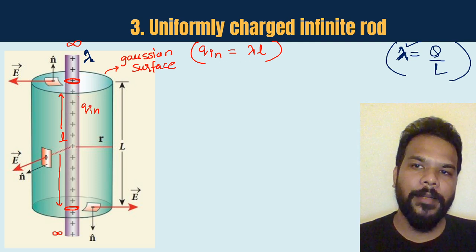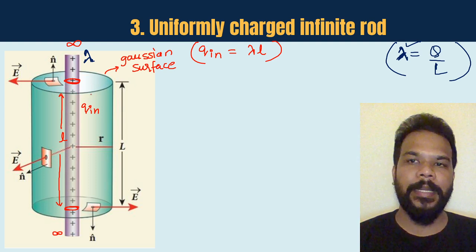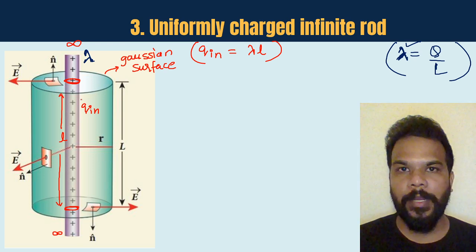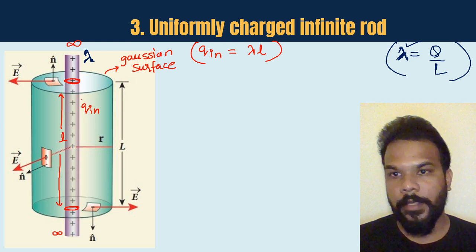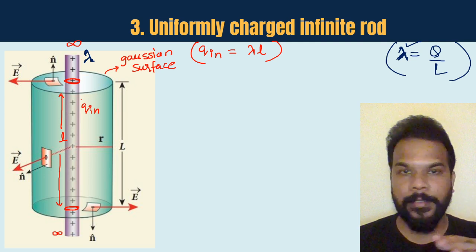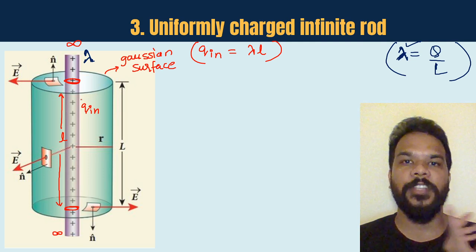Now if you look at the Gaussian surface closely guys, the cylindrical surface is a 3D envelope, but in the 3D envelope there are three different surfaces. The top surface, which is a disk, the bottom surface, which is also a disk or flat surface, and there is a curved surface of a cylinder.